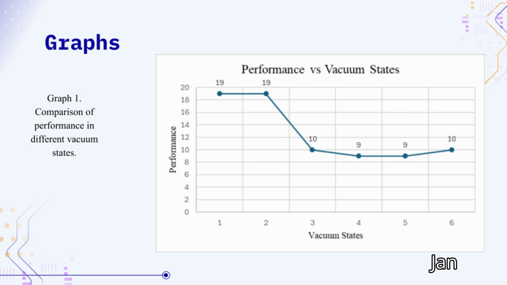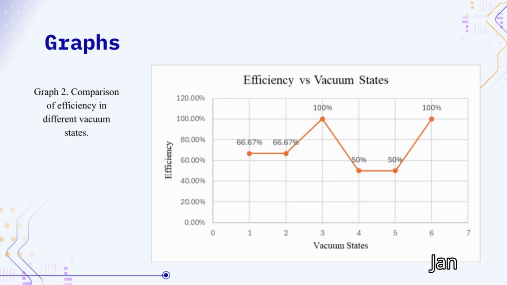For graph 1, you can see that depending on where the agent, or in this case the vacuum, starts, it is going to have way better performance or way worse performance. It always depends on if it's close to the dirt block or if it has a clear path for it. And the efficiency basically showed the same result, but we have a more numerical value, a percentage value, that tells us exactly what's happening in each state.